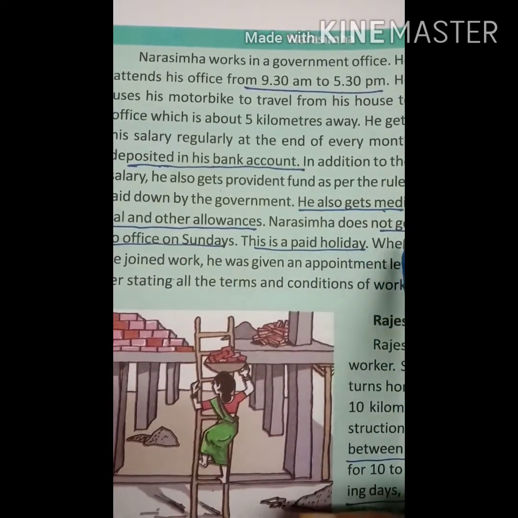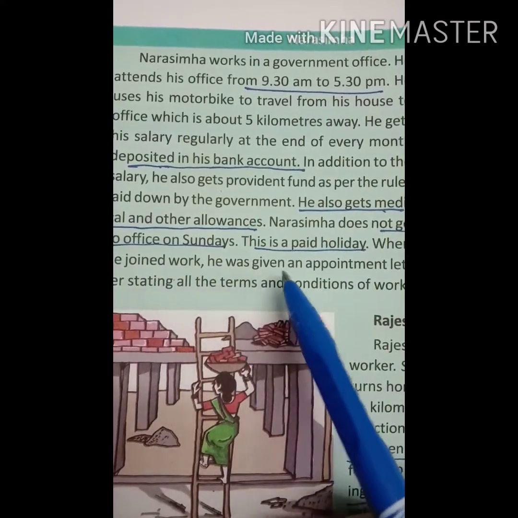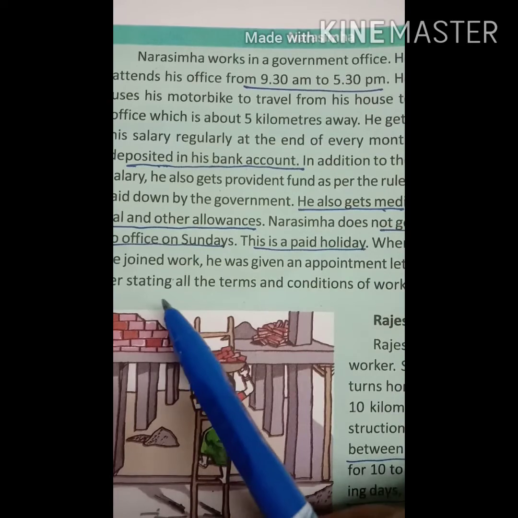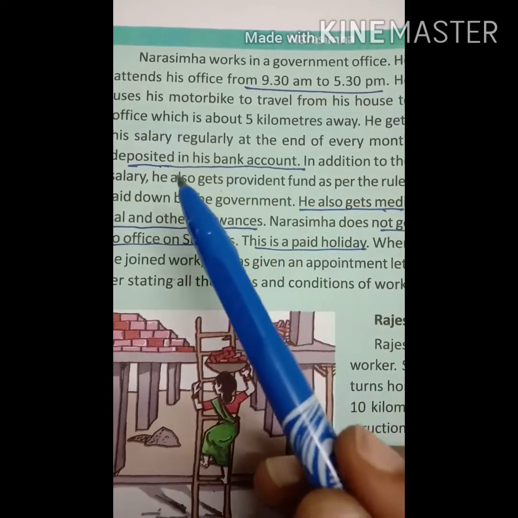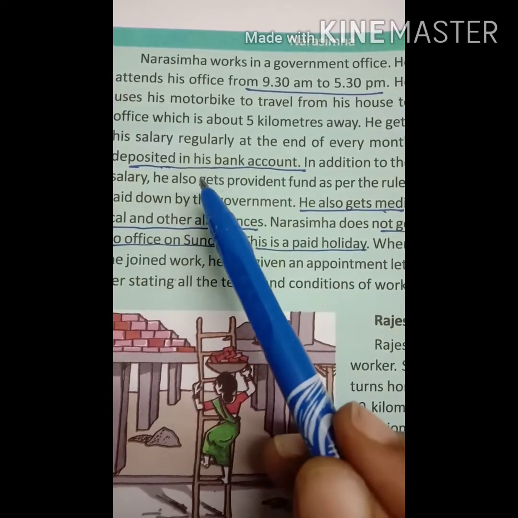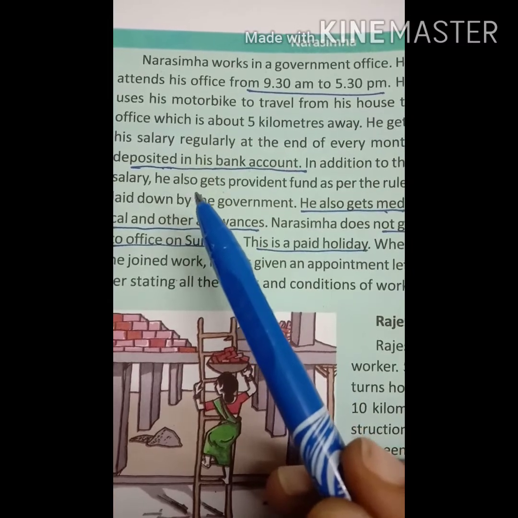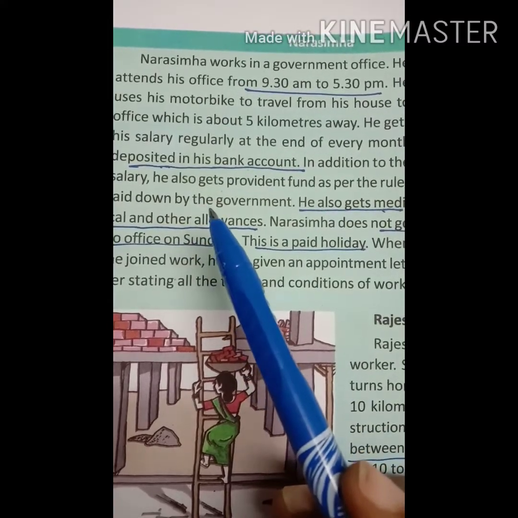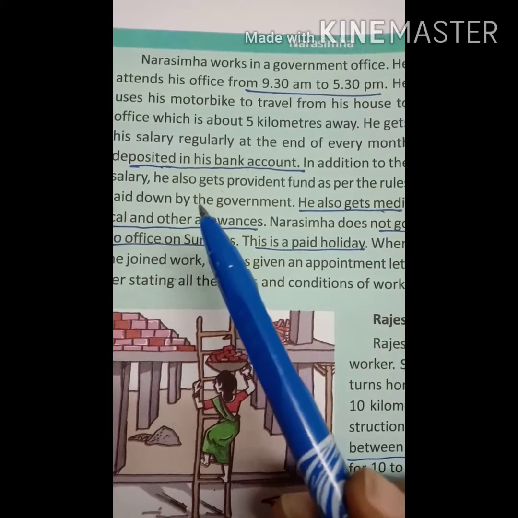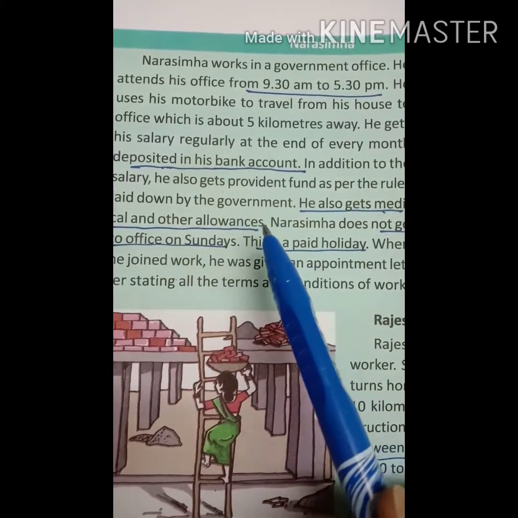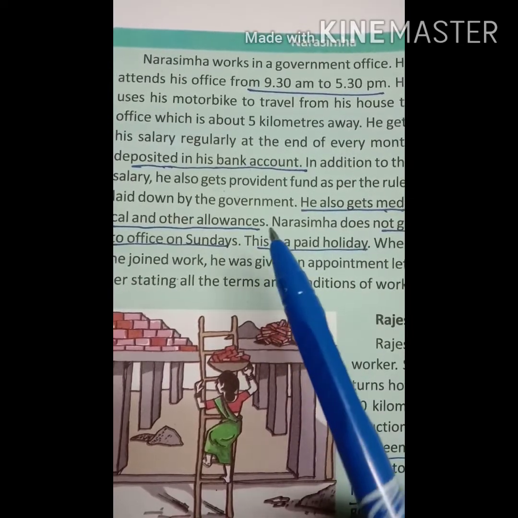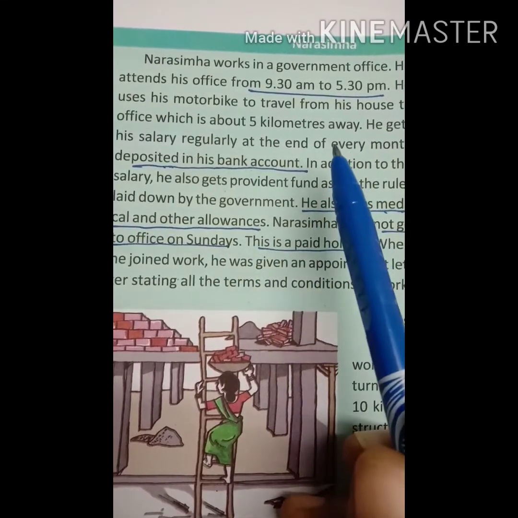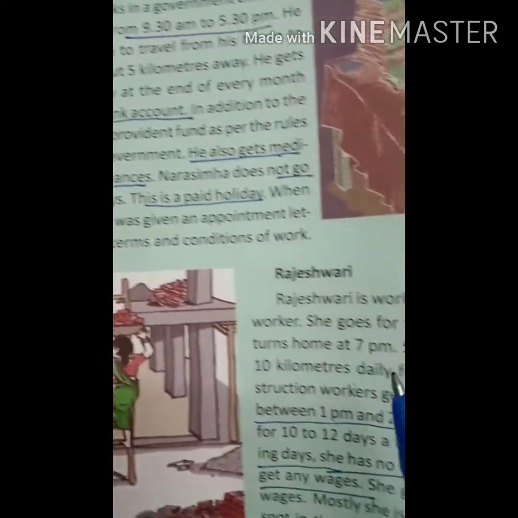These are paid holidays. When he joined work, he was given an appointment letter stating all the terms and conditions of work. So Narasimha, working in the organized sector, enjoys security of employment and works only for a fixed number of hours, and they have to be paid overtime by the employers. He also gets other benefits from the employers: paid leaves, payment during the holidays, provident fund, etc. These facilities are there for Narasimha. One more example here, Rajeshwari.